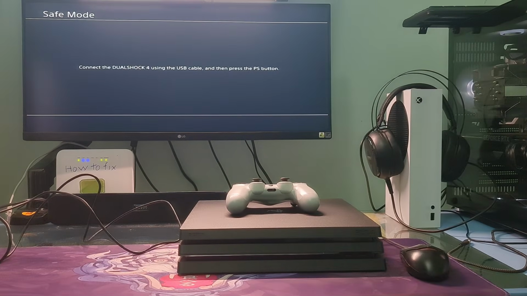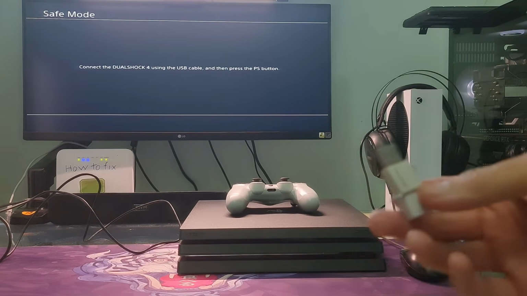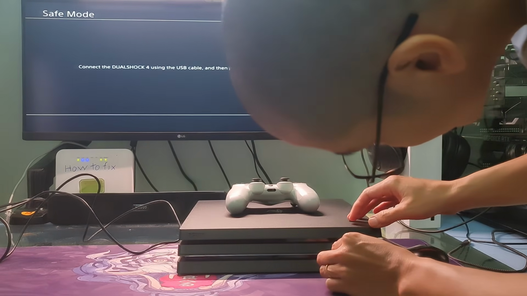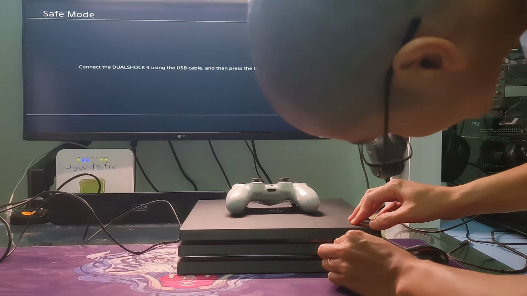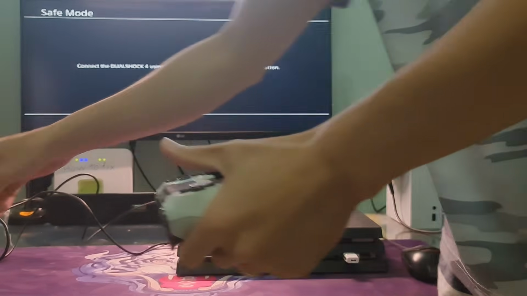Once done, plug the USB drive containing the file into your PS4 console. Now, start your PS4 console in safe mode. If you are at the error screen, then just connect the PS4 controller with a USB cable, then press the PlayStation button present on the controller.